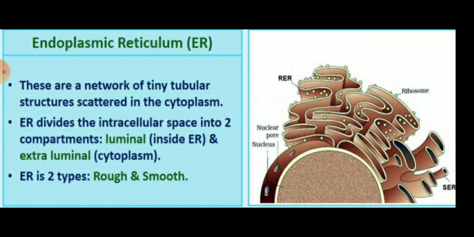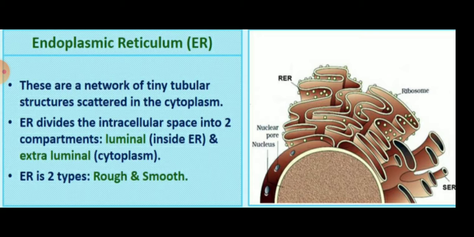Children, the endoplasmic reticulum is known as ER. Mainly, the endoplasmic reticulum is a large network of membrane-bound tubes and sheets, and it looks like long tubular structures and sometimes round or oblong bags.